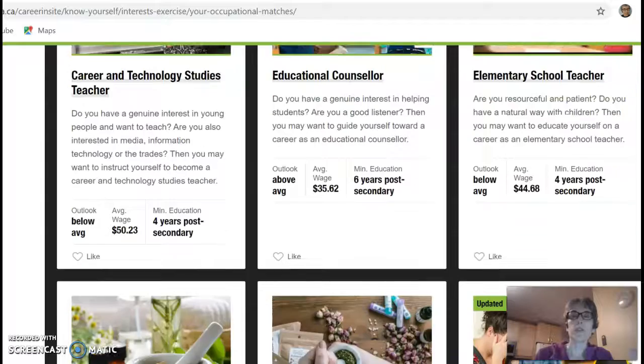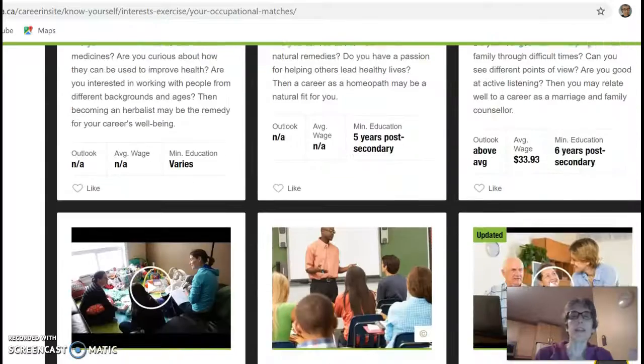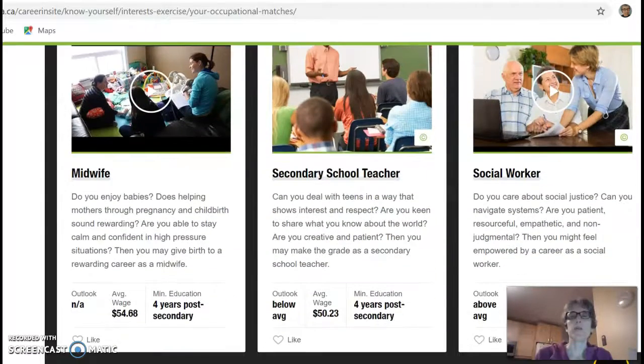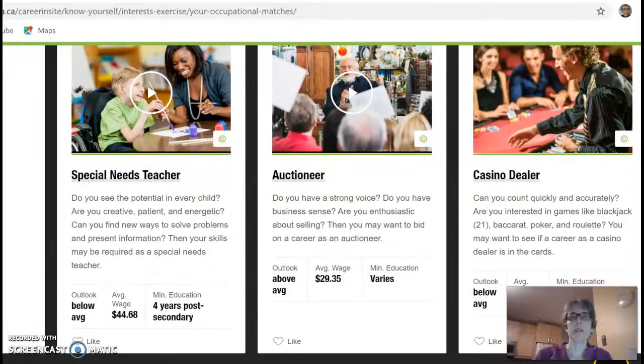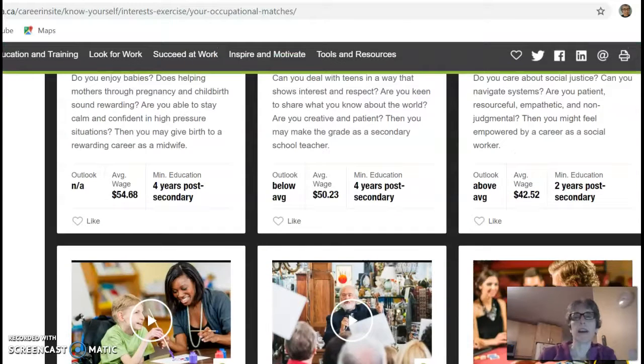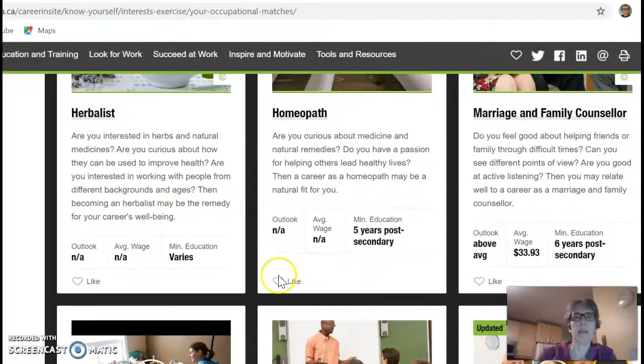So all you need to do is scroll down, find some jobs that you think would be interesting and write them on your list. Okay? So that is how you can find a list of jobs that you might be able to do. One thing you might want to check is it tells you how much education you need. Okay, so if it says 4 years post-secondary, that means university. I don't know if I want to do that. I want to check, maybe I want less university or less college. Great.